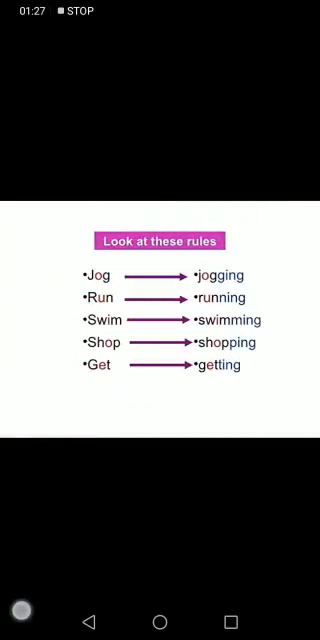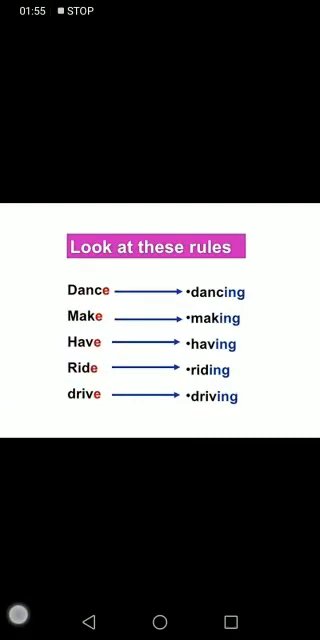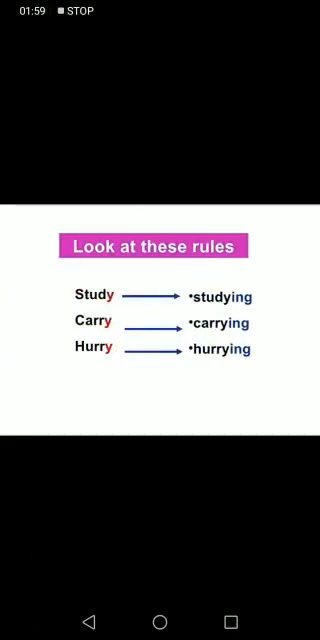Now, if there is a CVC rule, consonant, vowel, consonant, or vowel comes before a consonant, it's a short sound. Jog, jog, run, swim, shop, get. What do you do? You just double the last letter, like jog, J O double G-I-N-G. The last letter is G, you will double the G. Jogging, running, double the N, right? Another rule, if there is an E, you just cut the E and add ing. If there is a Y, you just add ing.